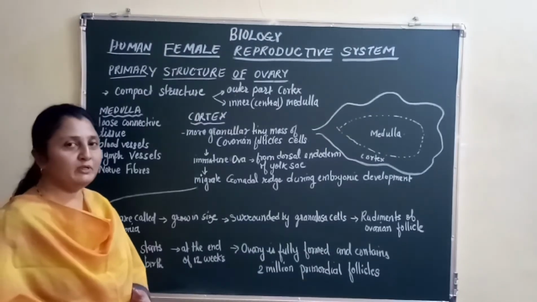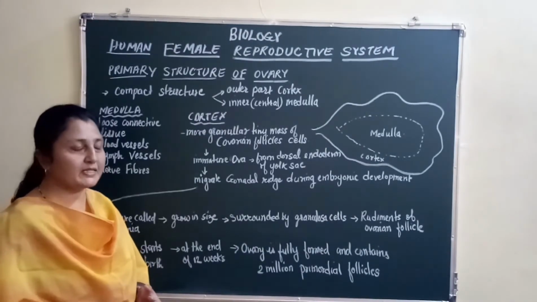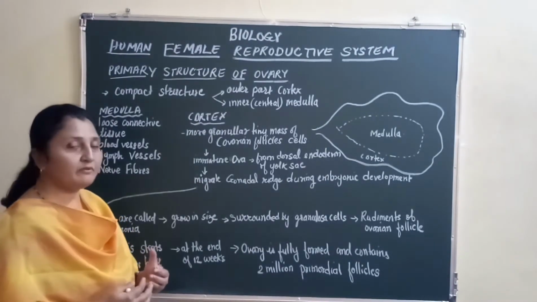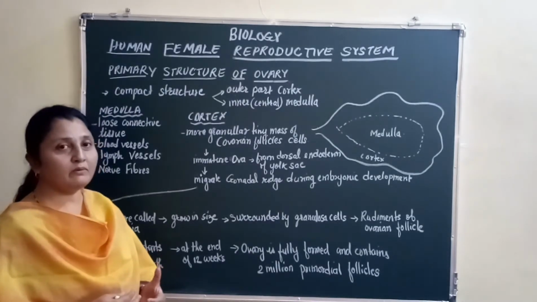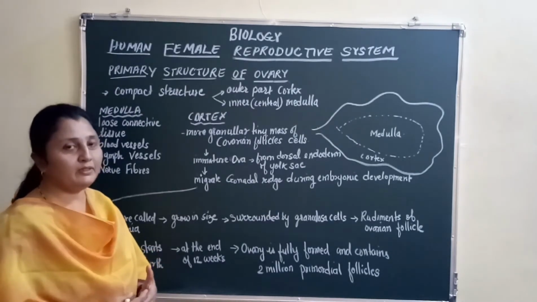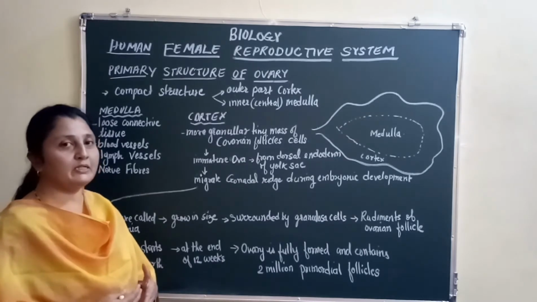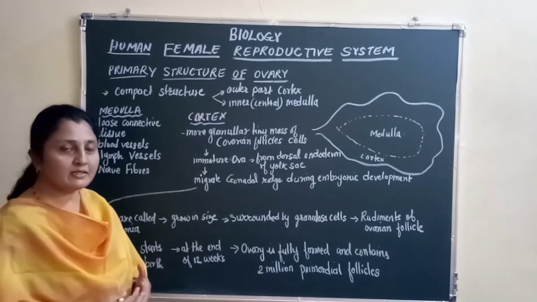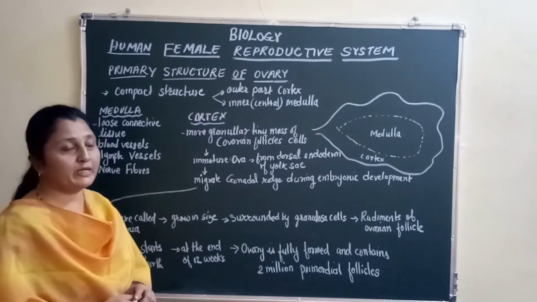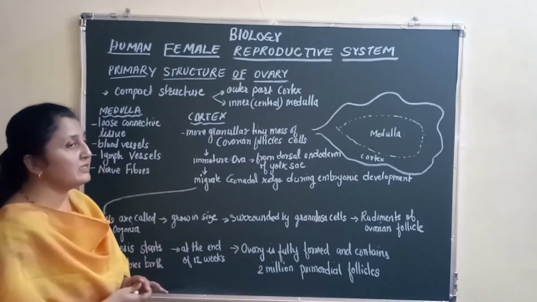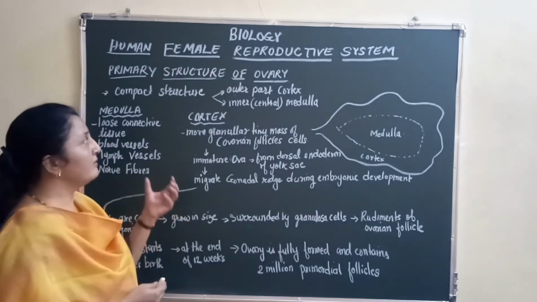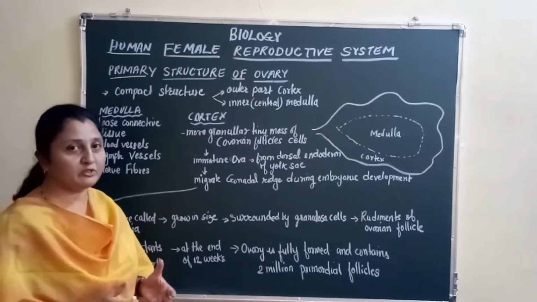We start with the human female reproductive system, and in this we are going to learn about the different reproductive organs of the female reproductive system. We begin with the ovary, and we are going to study the primary structure of the ovary.